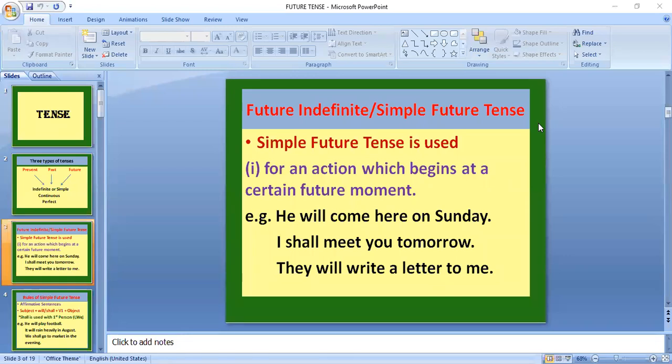The simple future tense is used for an action which begins at a certain future moment. For example, he will come here on Sunday. In this sentence, it shows that the action that he will come here begins in the future, that is Sunday. Same in I shall meet you tomorrow, and they will write a letter to me. It means the action will begin in the future at a certain moment of the future only.